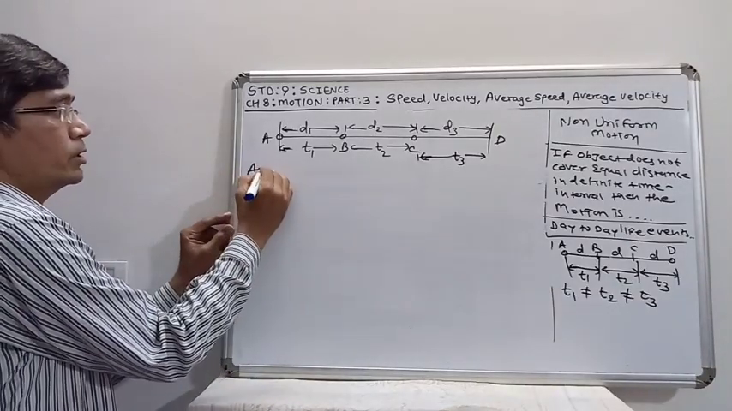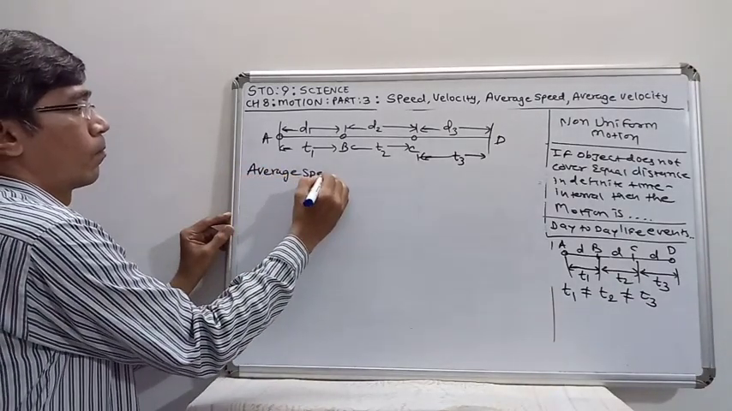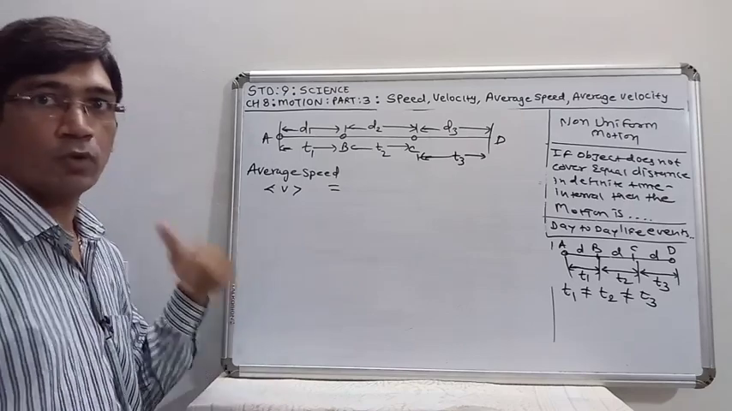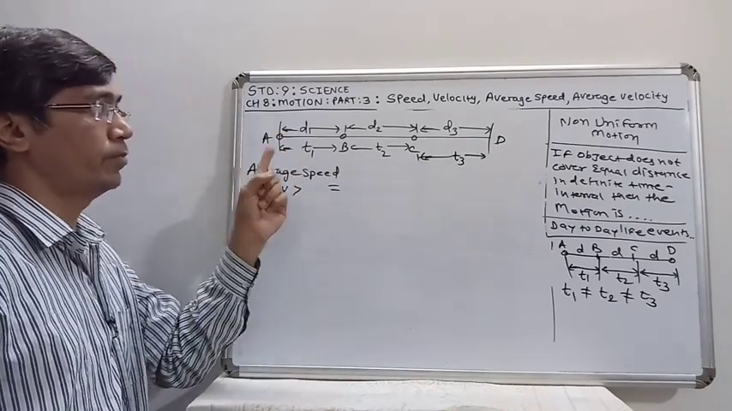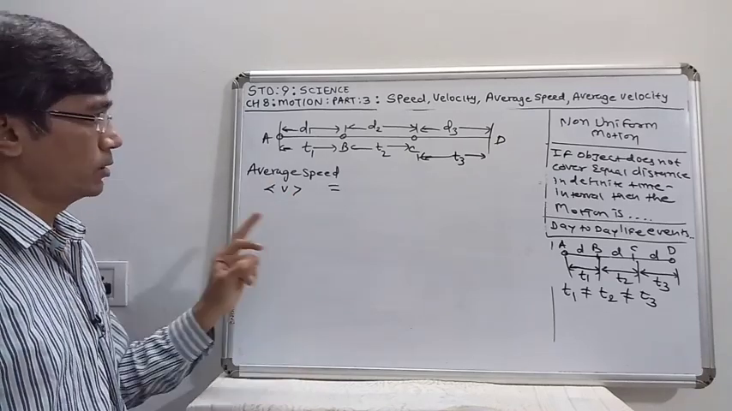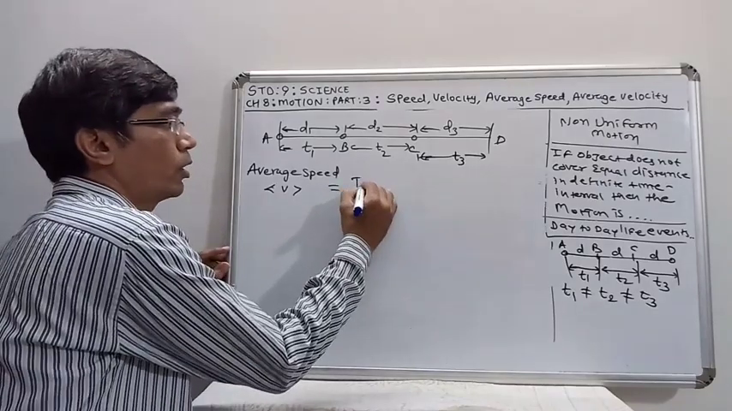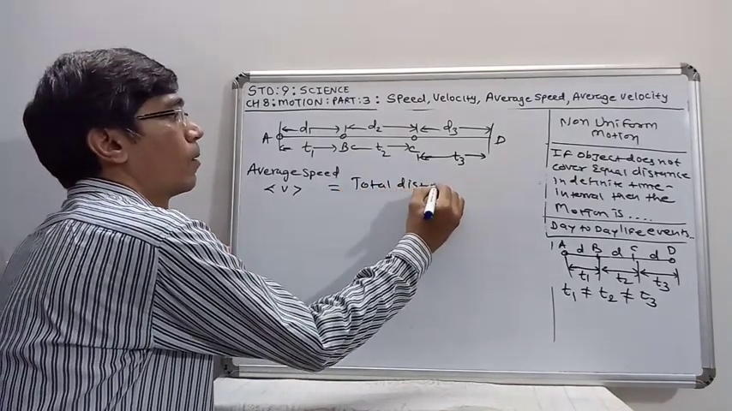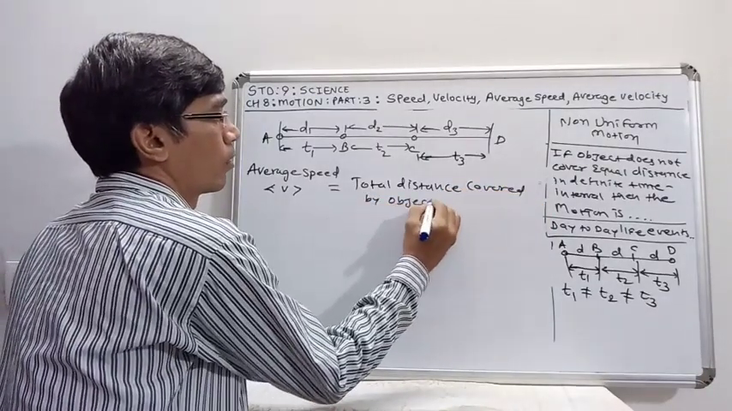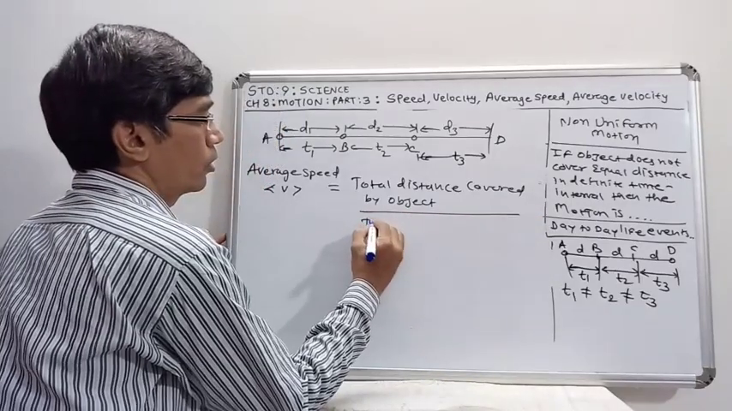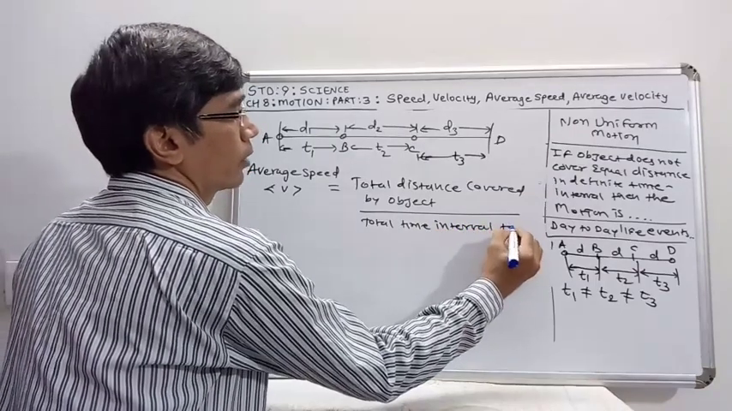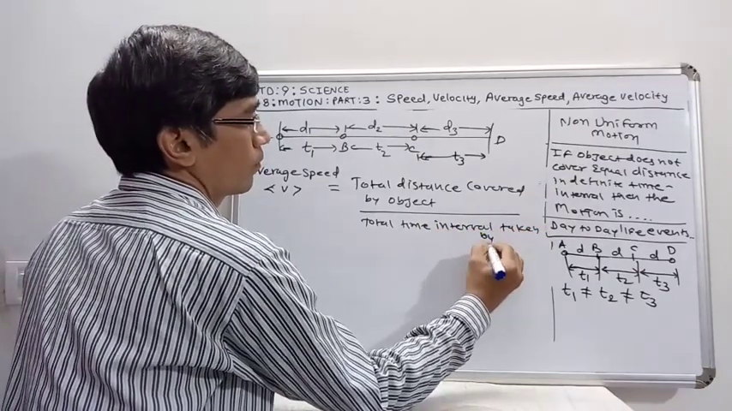So here the average speed is given by average v. Now it is not the average of the different speeds during the AB, BC and CD distances. So average speed is given by the total distance covered by the object upon the total time interval taken by the object.